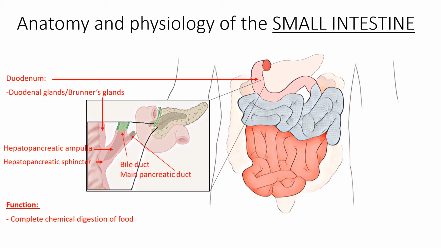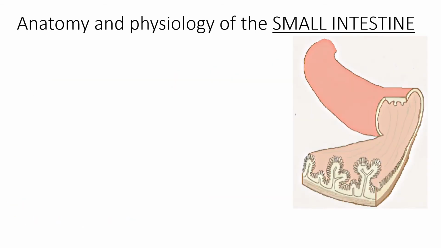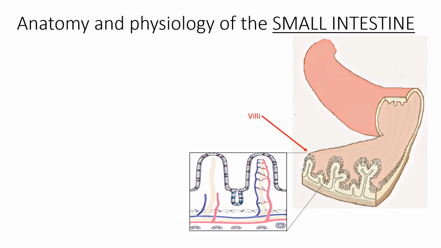The middle area of the small intestine is called the duodenum, which measures about 0.9 meters or 3 feet in length. And the last part of the small intestine is called the ileum and measures about 1.8 meters or 6 feet in length. The walls of the small intestine are lined with villi, small vascularized projections that measure between 0.5 to 1 millimeter in length.